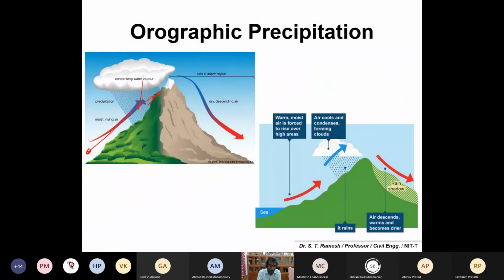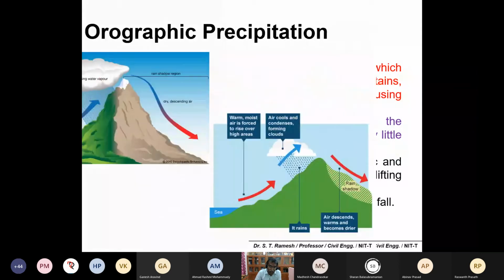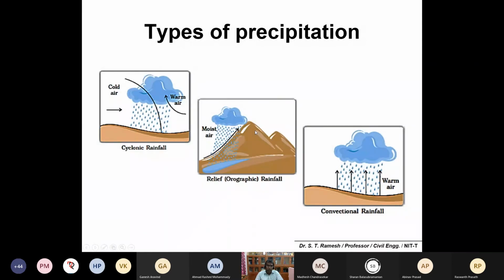It's very simple. You can remember it with this diagram. Lighter air, or heated air, will move up, and furthermore it hits the natural topographic barriers like mountains, and thereby condenses. It will come back as rain. So this I will call the windward direction. This is the leeward direction. The windward direction may get a lot of water, and in the leeward direction you may not get any water at all. You would have also experienced these sort of situations in some parts near mountainous regions. So these are orographic precipitations. So this is what we explained.